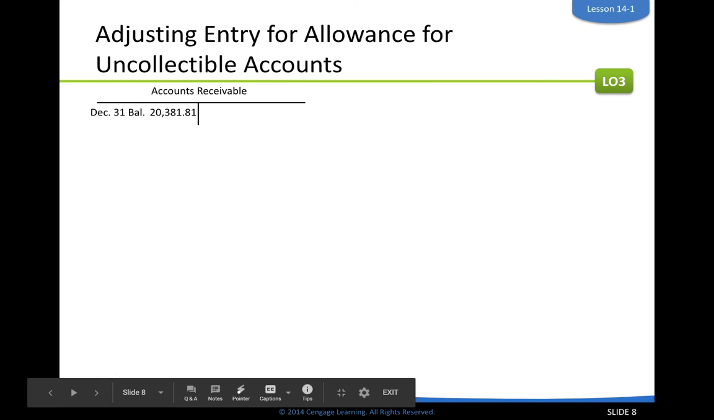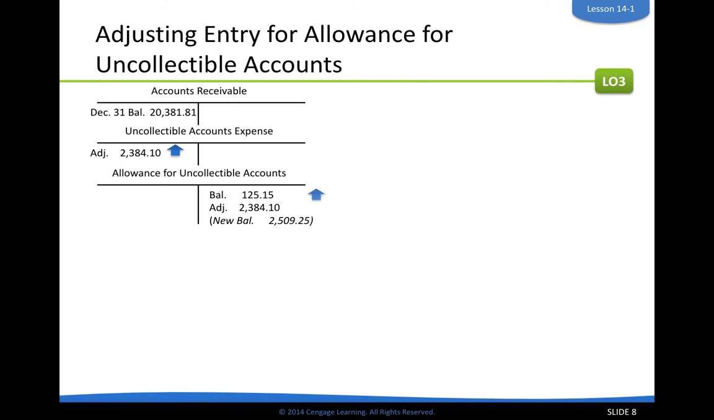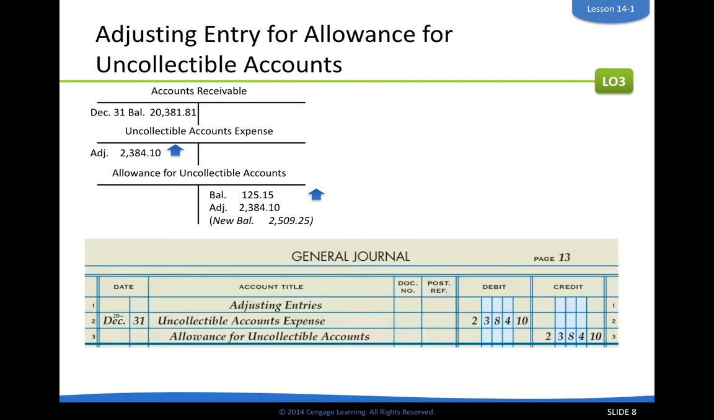Next we need to make an adjusting entry for allowance for uncollectible accounts. We'll put uncollectible accounts expense because it's no longer an asset. We're going to debit expense and then credit allowance for uncollectible accounts. Accounts receivable has a debit balance, so to decrease a debit balance, we credit allowance for uncollectible accounts, which is the contra account.